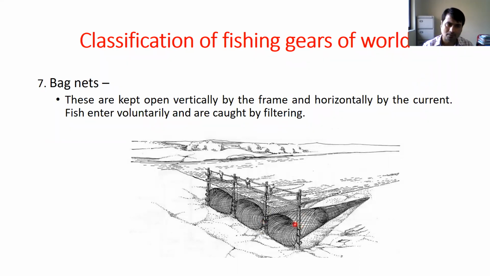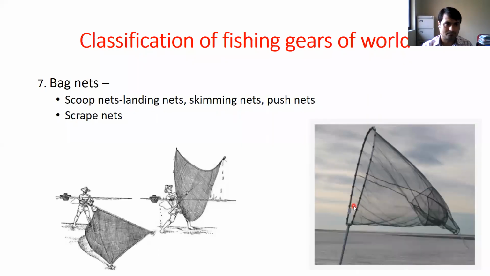Understood? So if water goes towards our net along with fish, at the end the fishes will be collected, captured here. So this is the bag net. Then another bag net example is the scoop net.